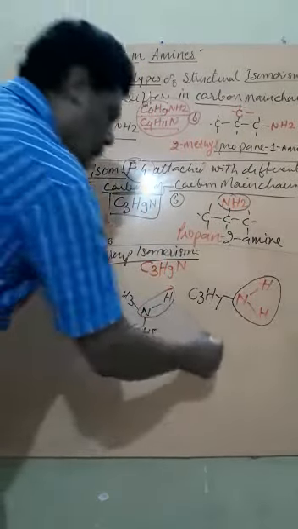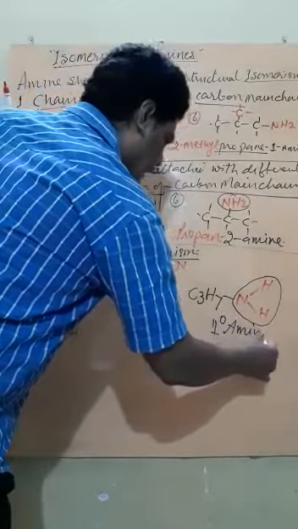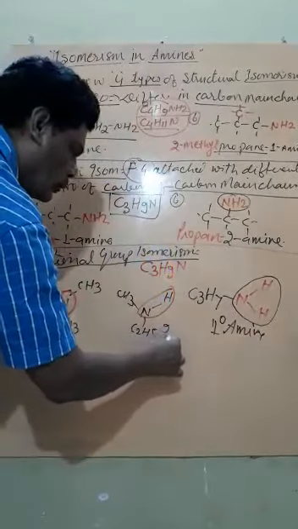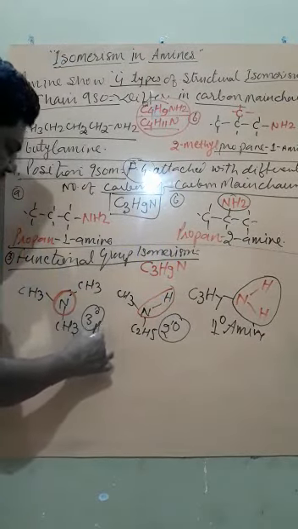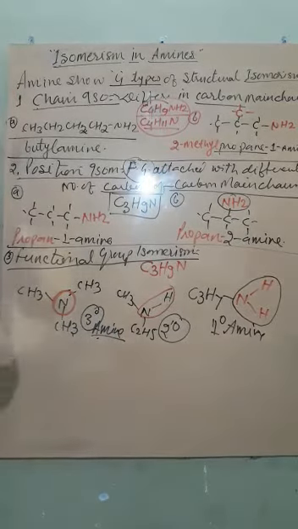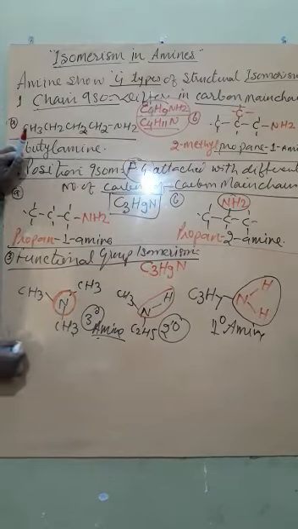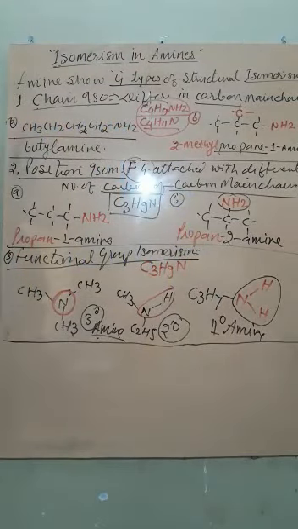So now it becomes a 1 degree amine, a 2 degree amine, and a 3 degree amine, that is a tertiary amine. Therefore this is called functional group isomerism. That is, different types of functional groups are present in two or more compounds.